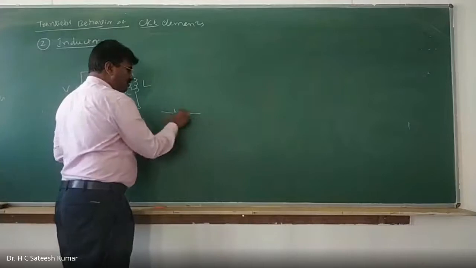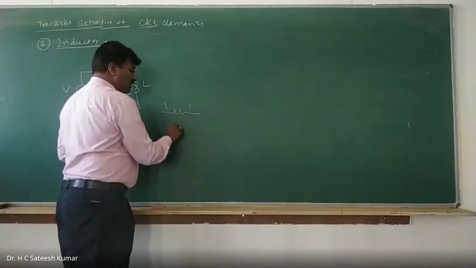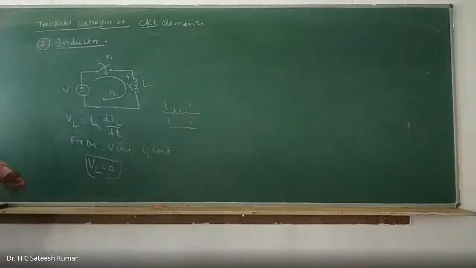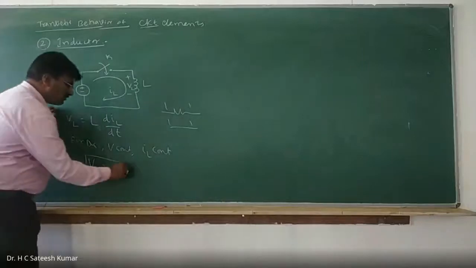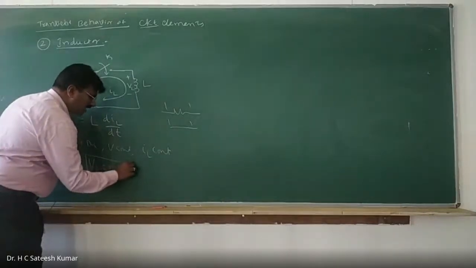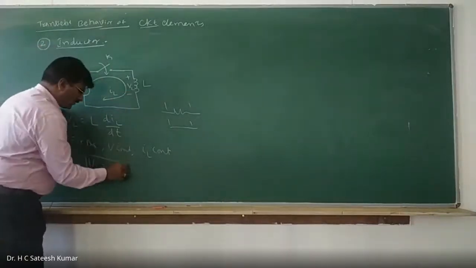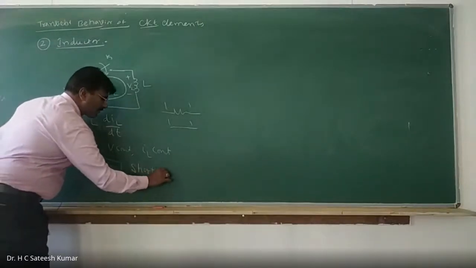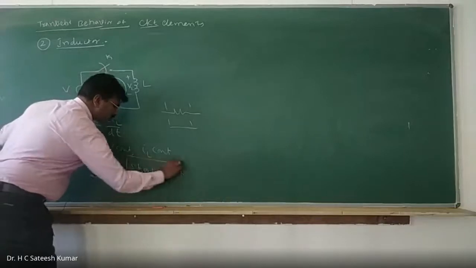If it is a resistor, we have some voltage. If it is a short circuit, what will happen? Voltage is 0. That means if the voltage is 0 for DC, what is the behavior of the system? The behavior of the system for DC is that it acts like a short circuit because the voltage is 0. Therefore, it acts like a short circuit.